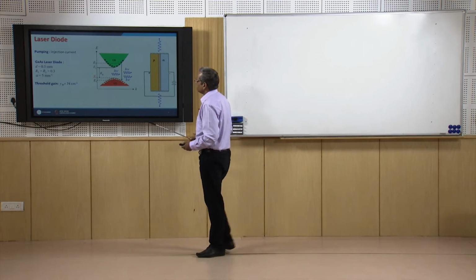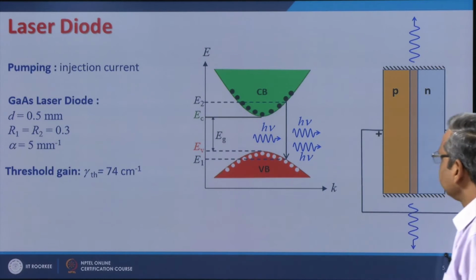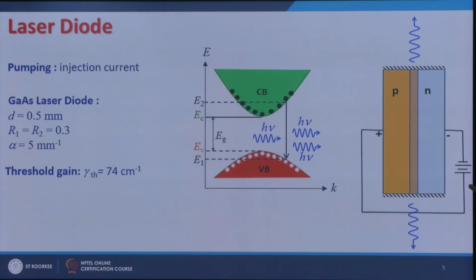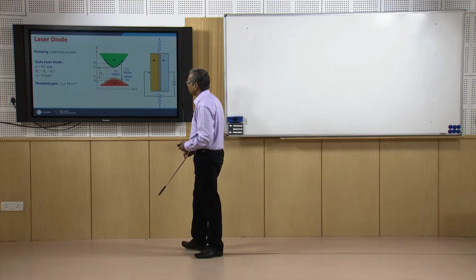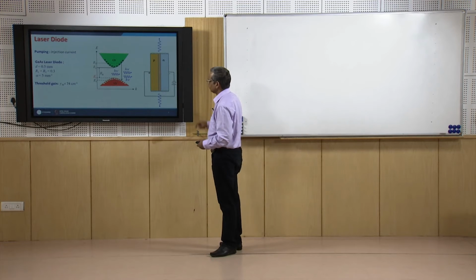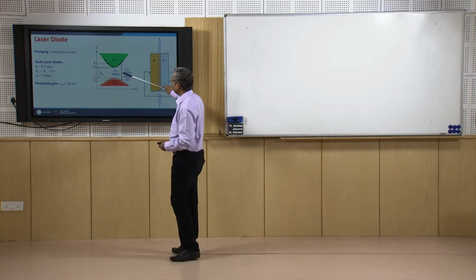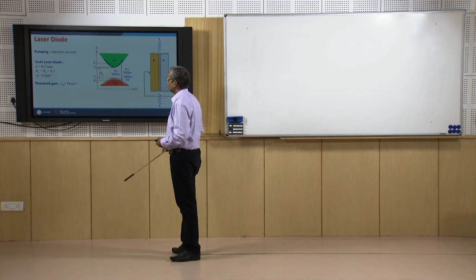So in a typical laser diode, the pumping is by injection current. You provide forward bias current, and when this current is greater than the threshold current, or the gain provided is greater than the threshold gain, then the lasing starts. You have stimulated amplification, and then because of feedback, oscillation. So the laser starts working.